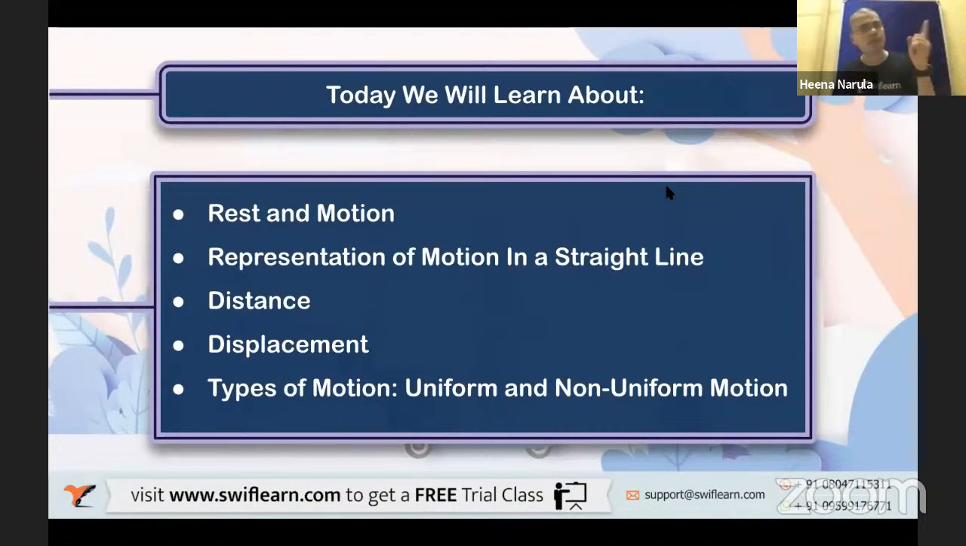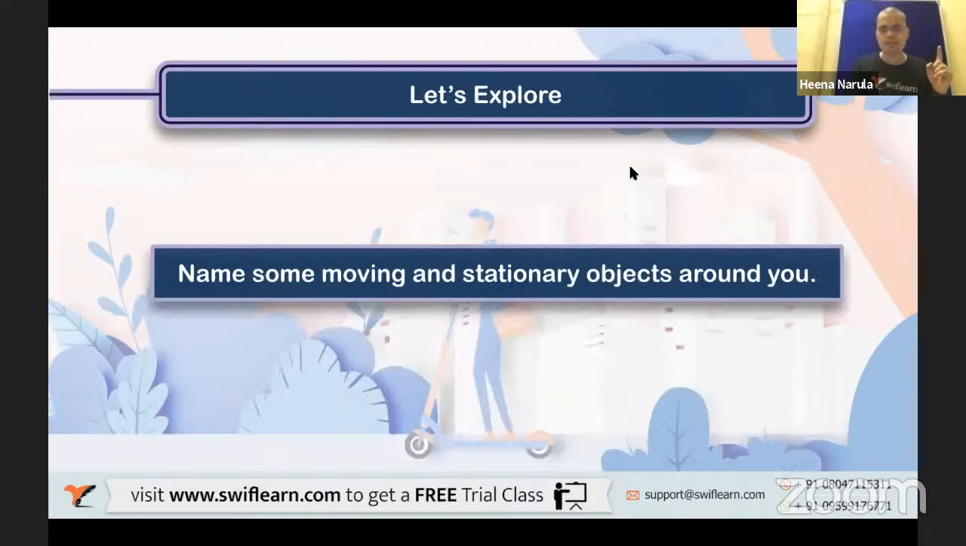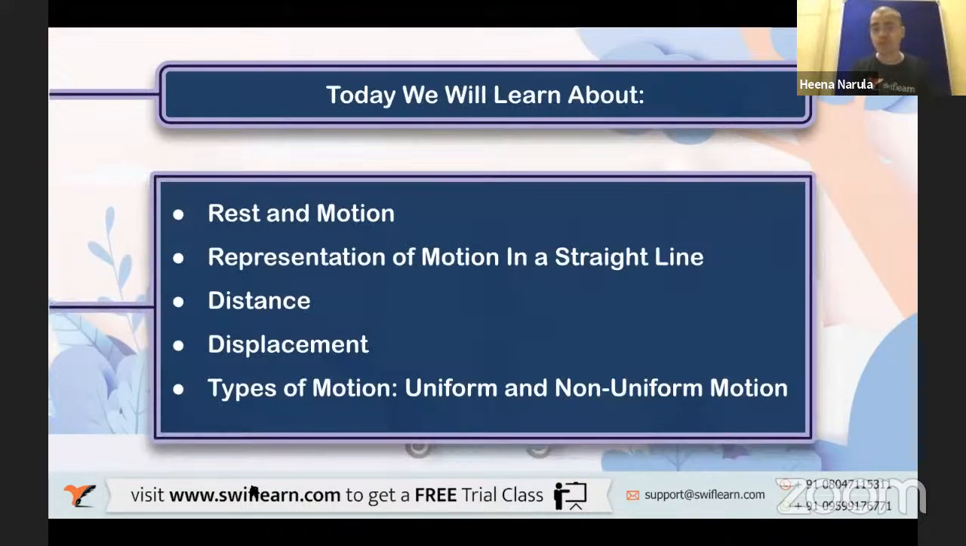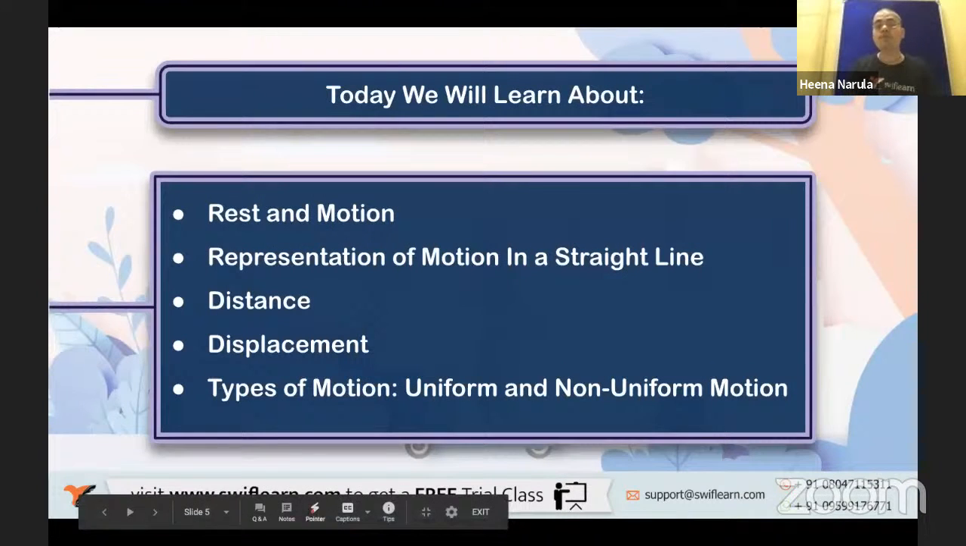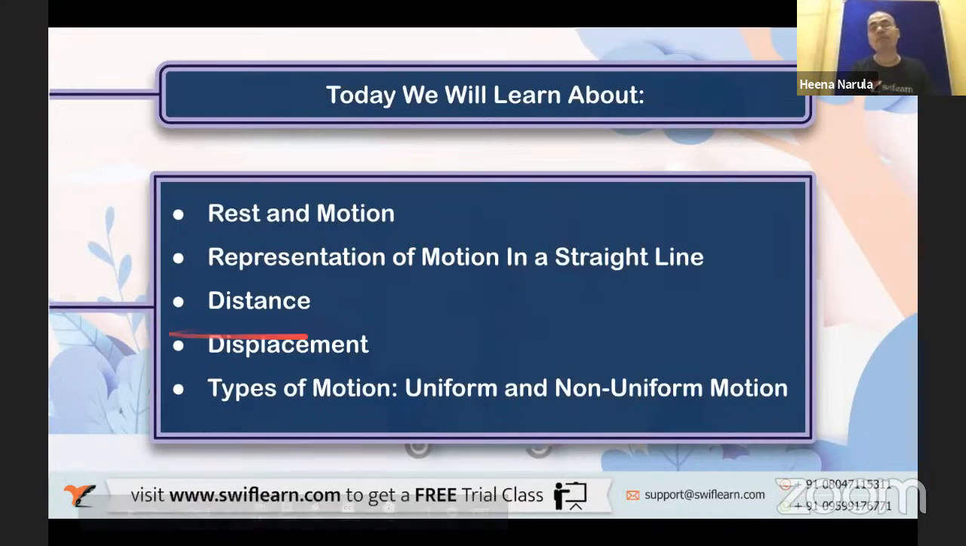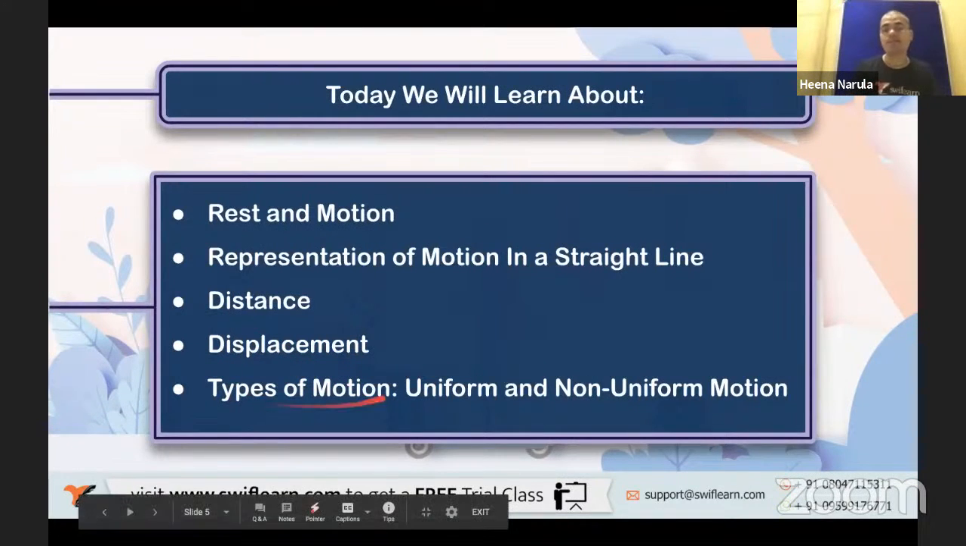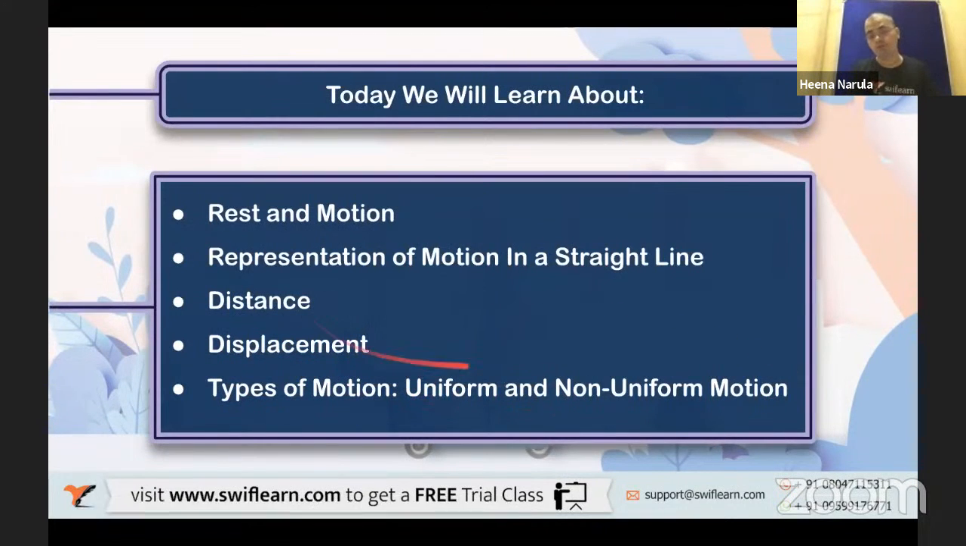First is rest and motion. That's the first thing we are going to discuss. Then next is representation of motion in a straight line. Okay. How do you represent motion in a straight line? That also we'll discuss. Thirdly, we'll discuss distance, right? Fourthly, we'll discuss displacement, right? And fifthly, last, that is types of motion, which are uniform and non-uniform motion. So these are the main 5 topics we are going to discuss today in detail.